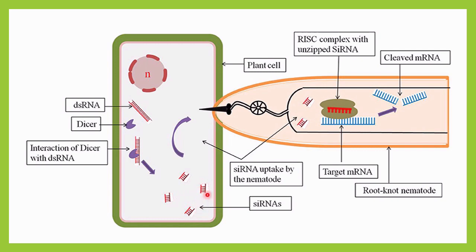Now what happens? This is the nematode. The nematode will suck the content of the plant cell. Means it is a parasite, totally parasite, and that's why it will try to suck the components of the plant cell to get the nutrients. Okay, so at that time, along with the nutrients, it will also suck these siRNAs.